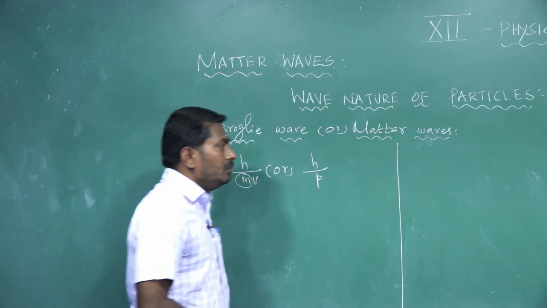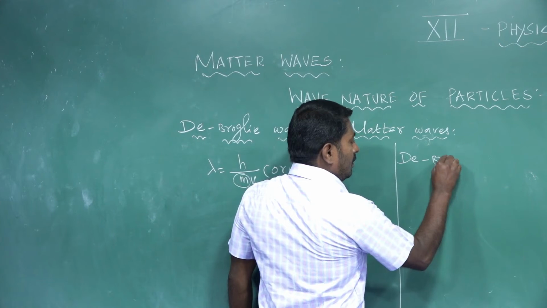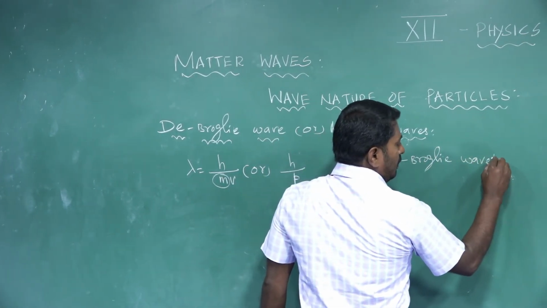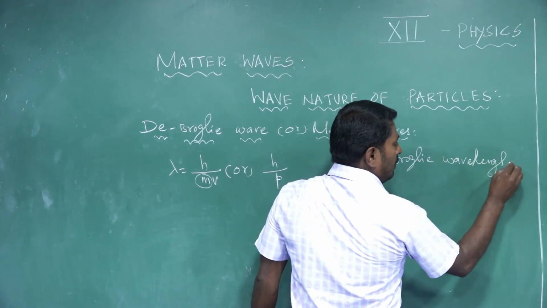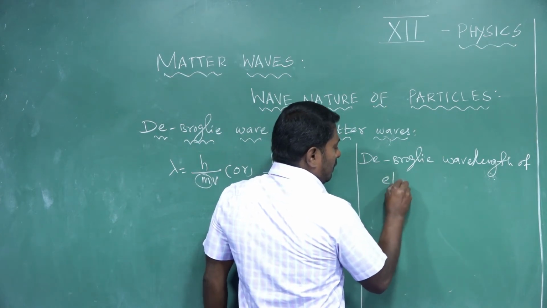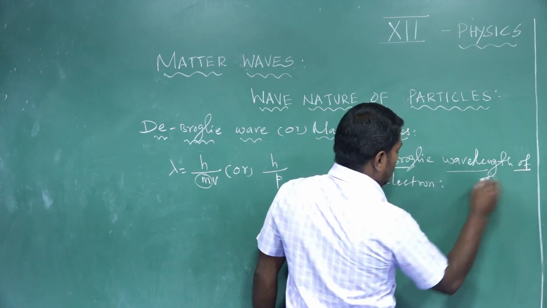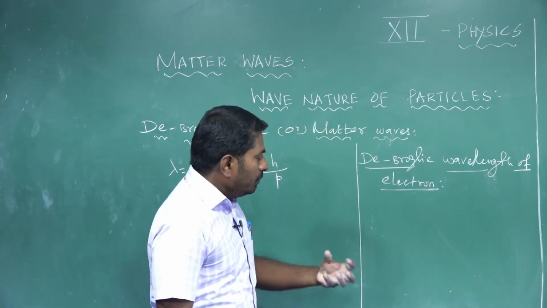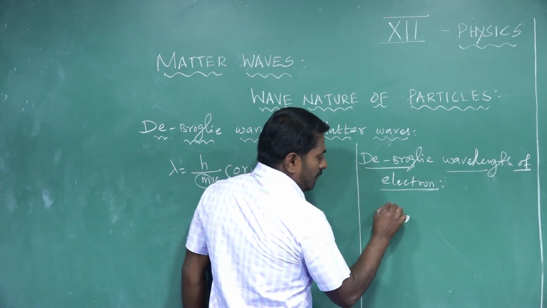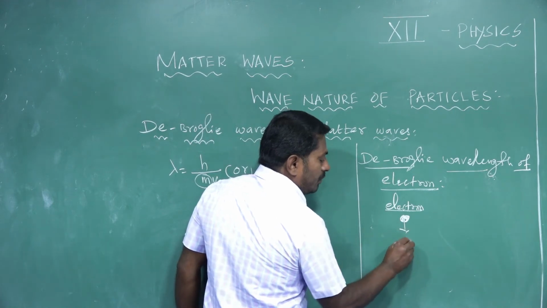Now I am taking the electron, and we find the de Broglie wavelength of the electron. I am taking only one electron. The electron has a definite mass m.